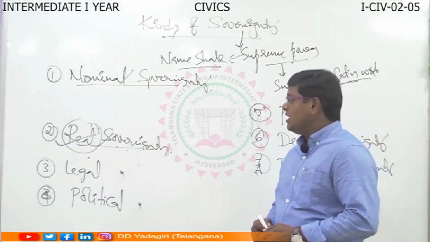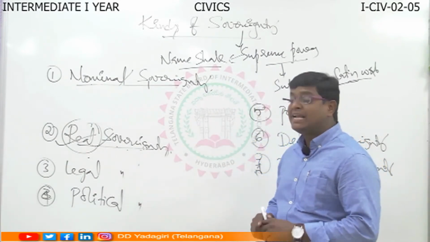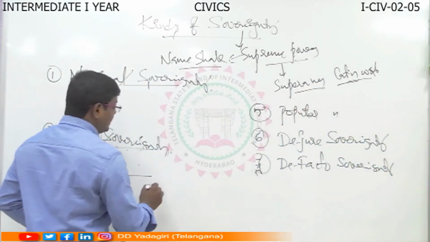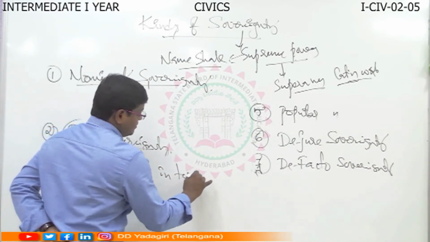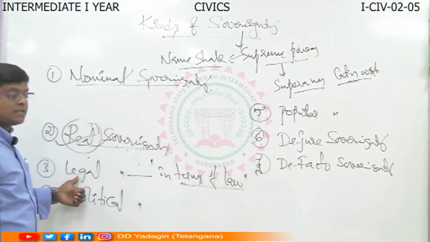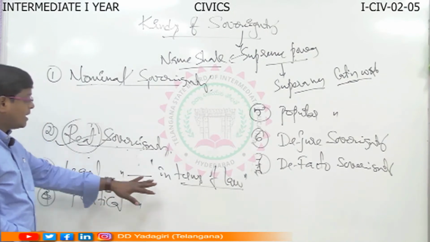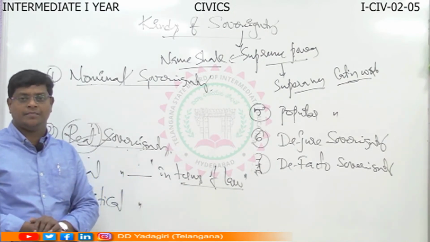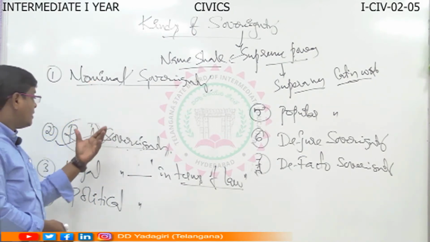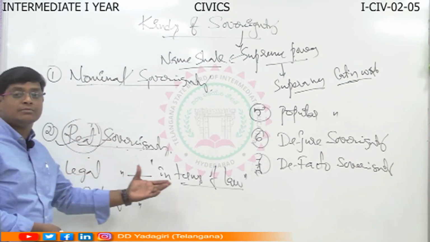Legal sovereignty. Legal sovereignty is the power of the state which is in terms of law. That means the sovereignty power based on the law, enjoyed by one person or group of persons. That is called legal sovereignty. Understood? Here the nominal sovereignty is by namesake only, real sovereignty is in a practical, real manner, whereas the legal sovereignty is in terms of law.